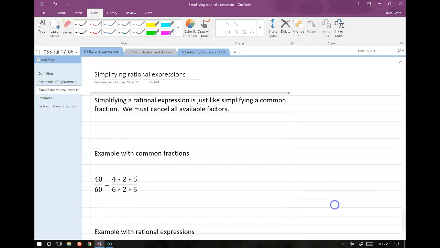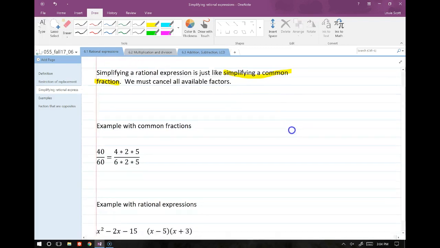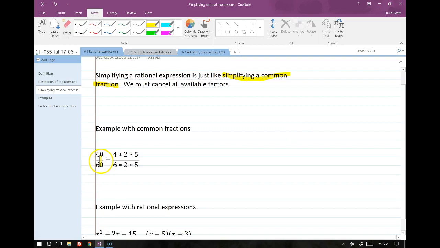All right. So what do we mean by simplifying a rational expression? Simplifying a rational expression is just like simplifying a common fraction. All we do is we break that fraction up into its factored parts, and then we cancel like factors in the numerator and the denominator. So here's an example of how we do this with common fractions.